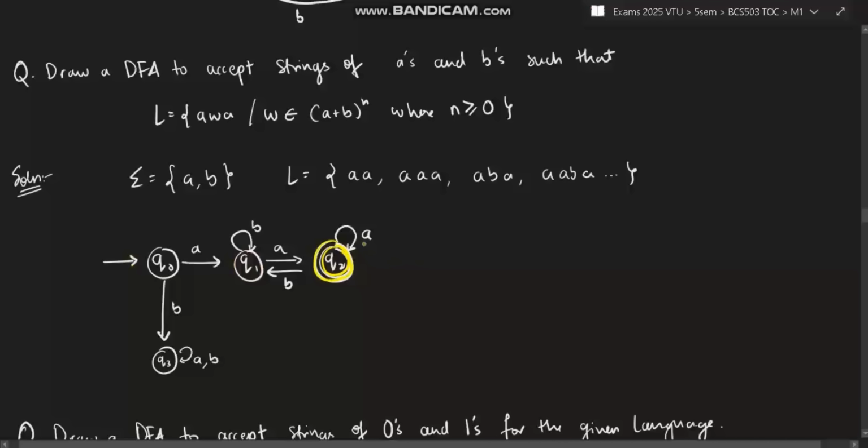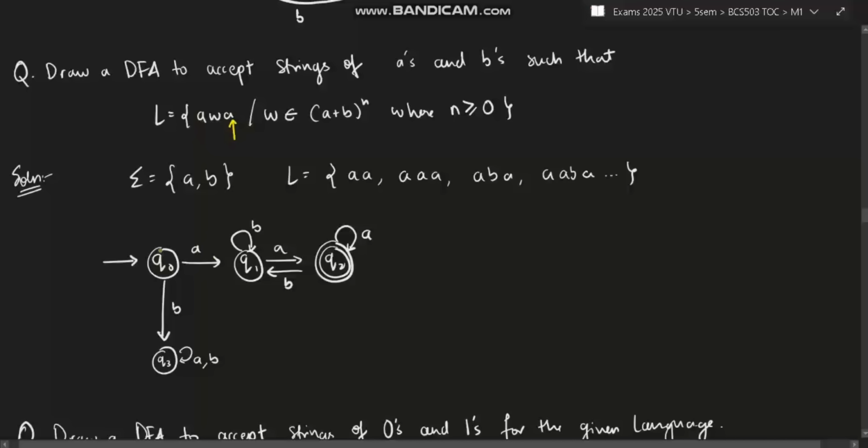That's all we are concerned about for now. The next step is to ensure the other letter, which means B. A and B transition functions should be present in all of these states, Q0, Q1, and Q2. How do I ensure that? Check for each. Now the condition here is starting with A and ending with A.